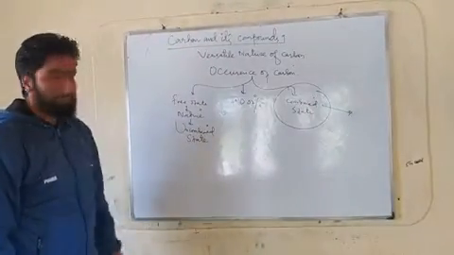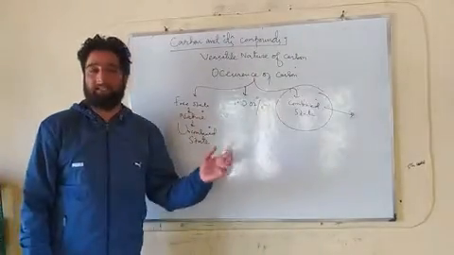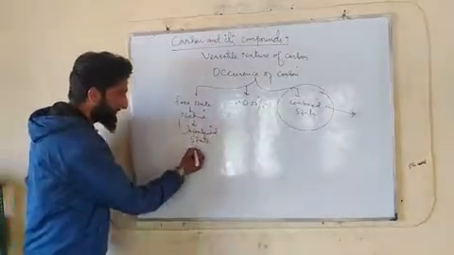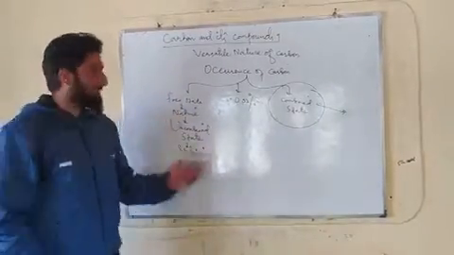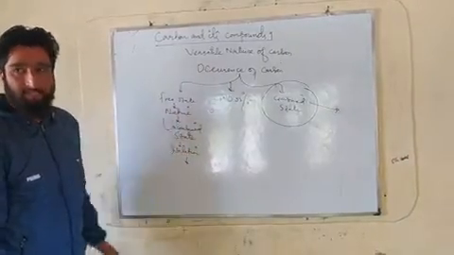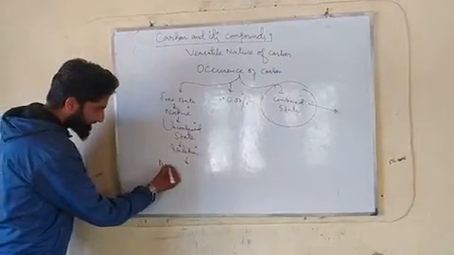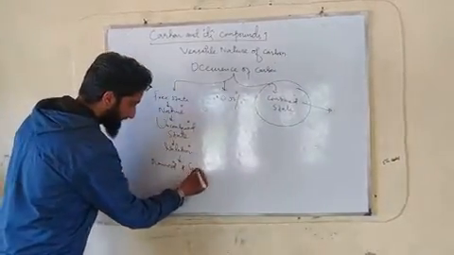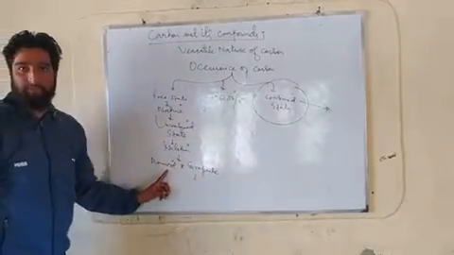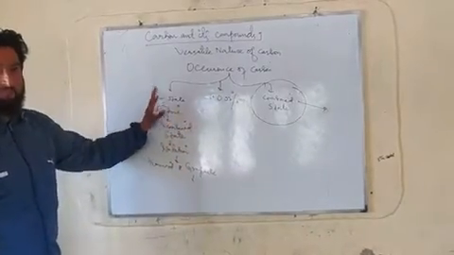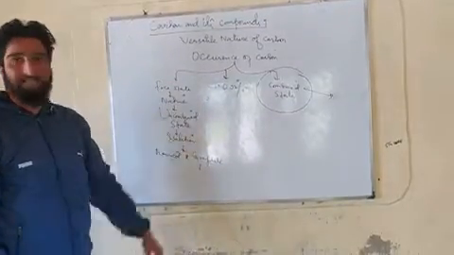Now the question arises, what is the free state, the uncombined state and native state? Free state means free carbon, that is, carbon present in isolation. As far as the free nature of carbon is concerned, we have 2 important allotropes of carbon. One is diamond and the other is graphite. These 2 allotropes are in the free state because diamond and graphite are wholly made up of free carbon.